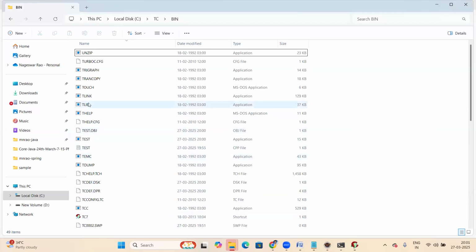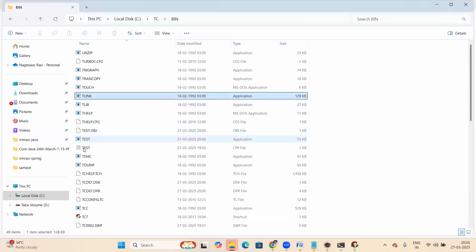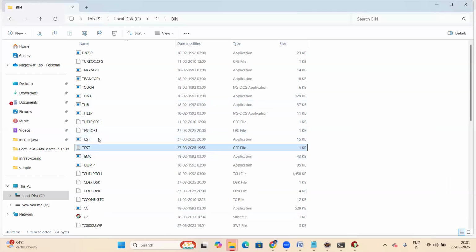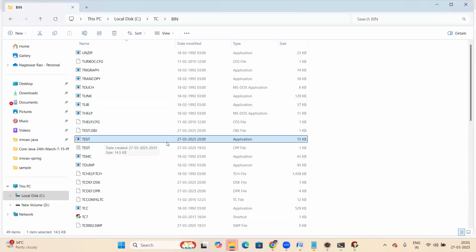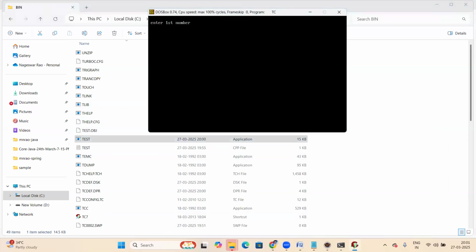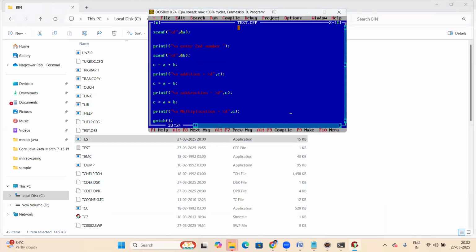Refresh. See that? Your test program, test.cpp, and the test.exe file. Here the test.exe file was just created. Just now the exe file was created. Okay. Series. Enter first number 10, enter second number 20. Output, right? That's it here. Okay. Yes. Now I'm running the same program again.